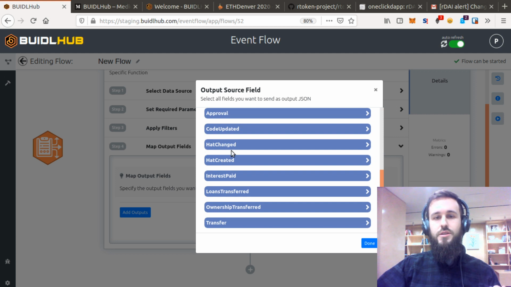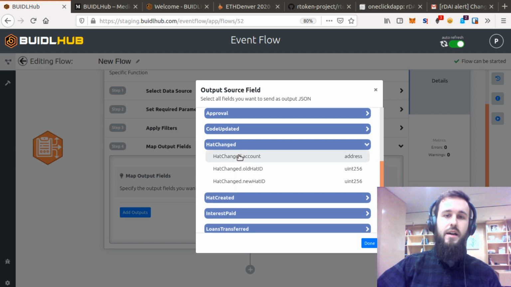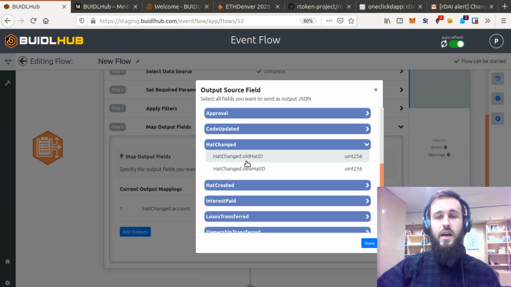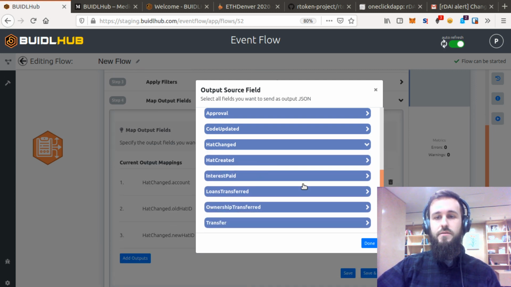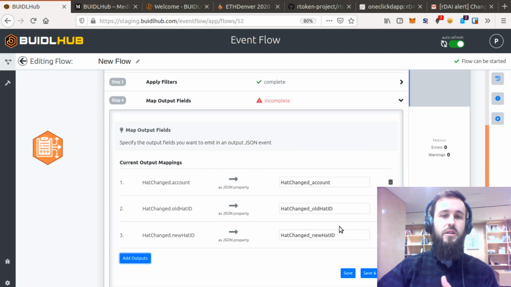So when people call change hat, there is obviously an event called hat change, or not obviously, but there's an event that calls hat change, which is obviously going to be tied together. So I understand the contract, so I know that that's related, but you're going to have to look in your contract to figure out what events you want to pull out.